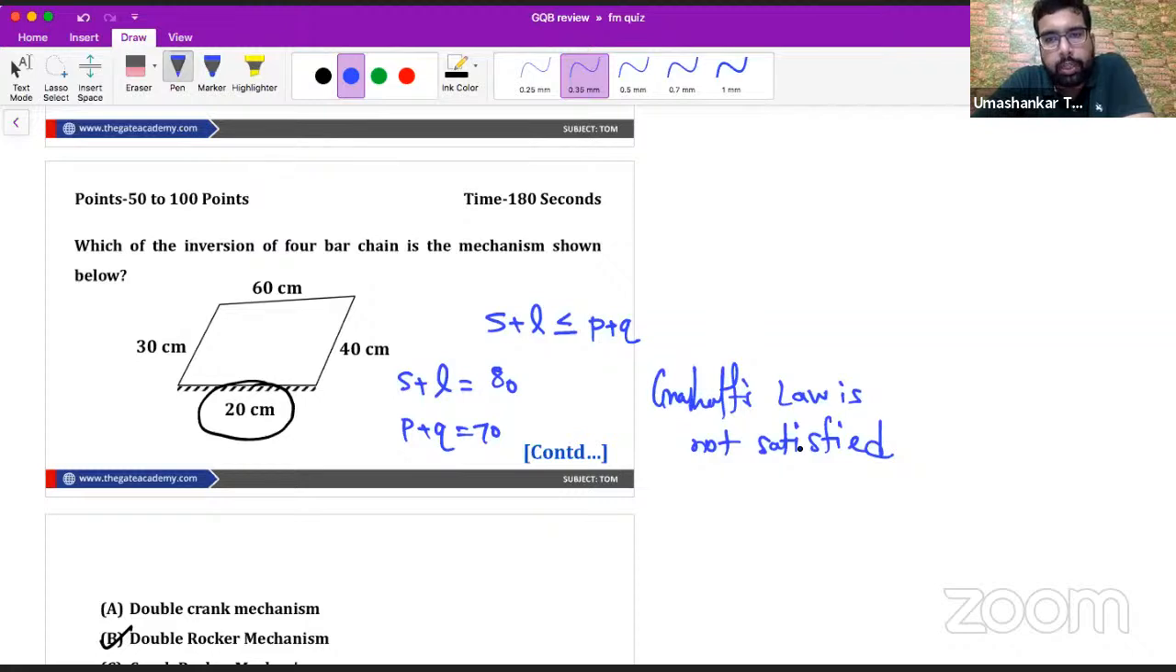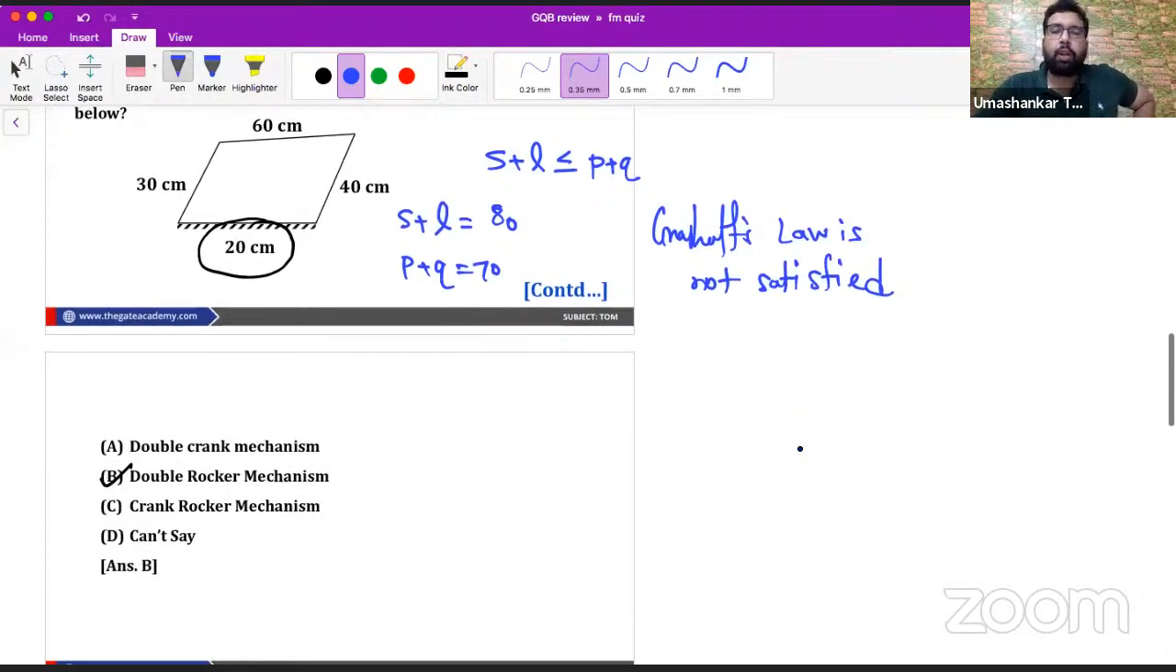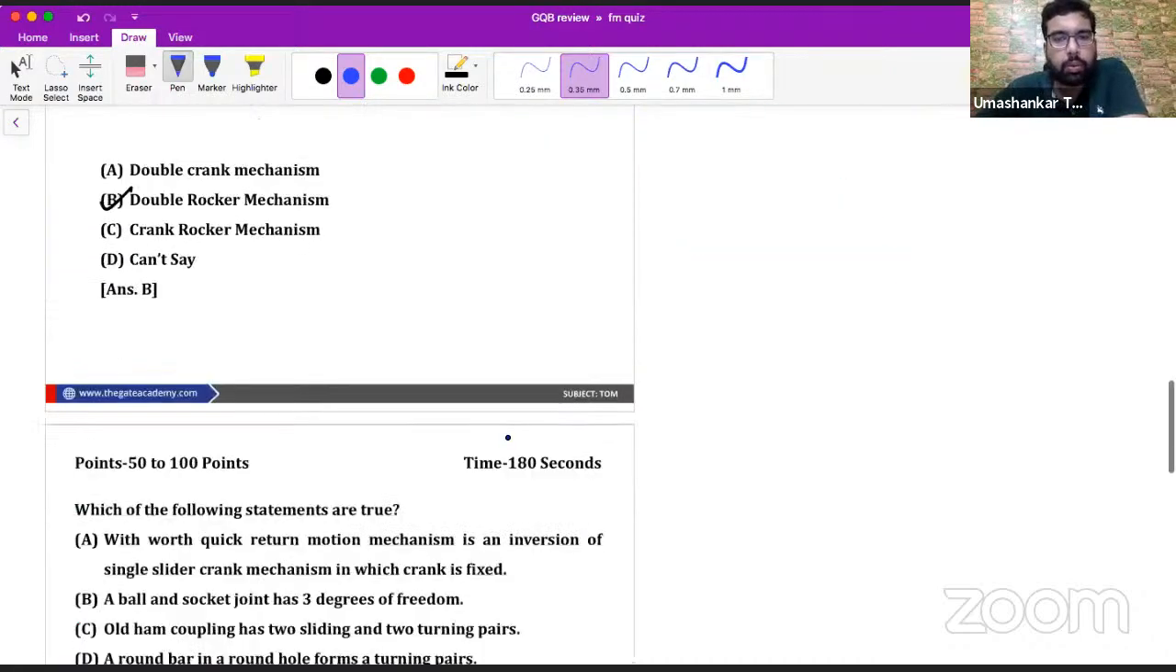Okay, so only when Grashof law is satisfied can you get the double crank or crank mechanism. When Grashof law is not satisfied, you cannot get any crank. So the answer to this question is double rocker mechanism. I hope it is clear to all of you. Feel free to ask me if there is a doubt.